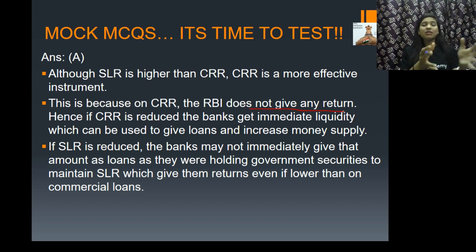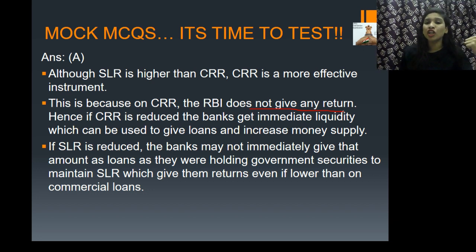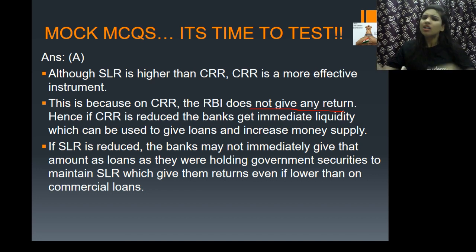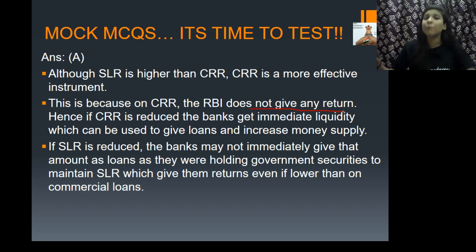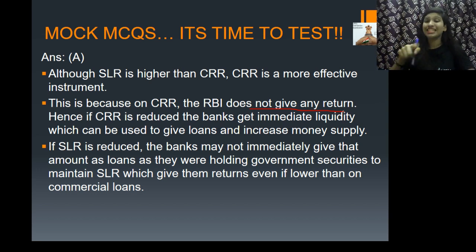For example, the State Bank is keeping some amount of reserve with the RBI, but they're not getting any return for those reserves. Say if they're keeping 10 lakhs as reserve, the RBI is not paying the State Bank or other commercial banks a return for that. They are compulsorily required to keep it. That is why your CRR is more effective.